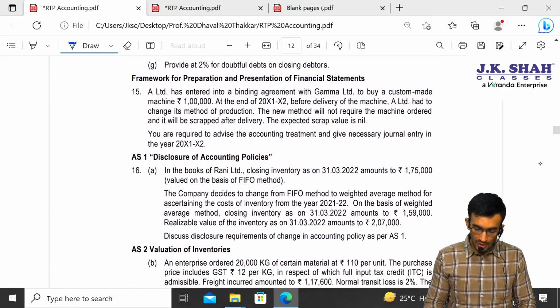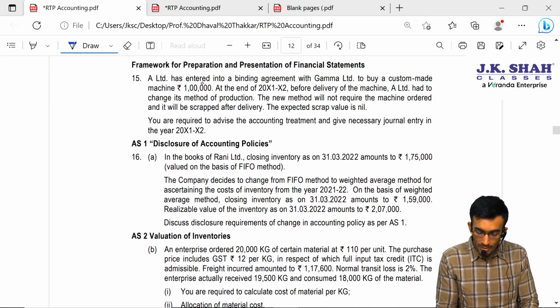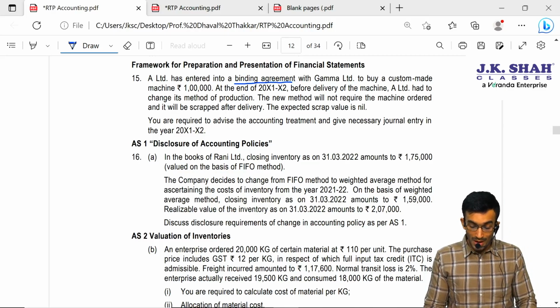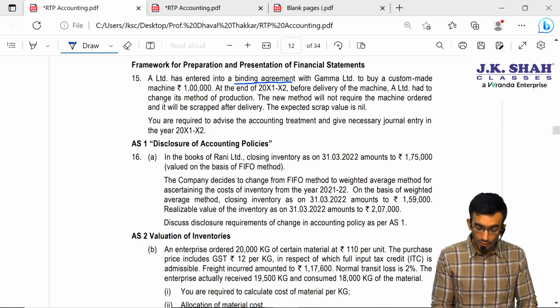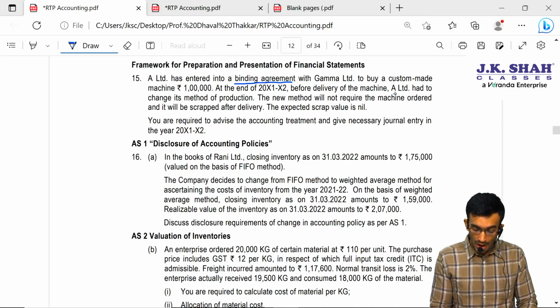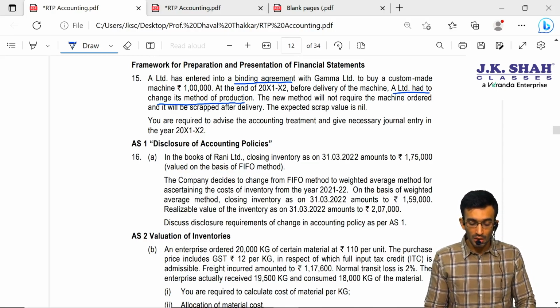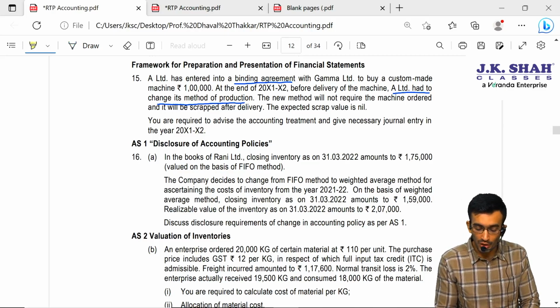The first question is based on the Framework for Preparation and Presentation of Financial Statements. A Limited has entered into a binding agreement with Gamma Limited to buy a custom-made machine for ₹1 lakh. At the end of 2011-12, before delivery of the machine, A Limited had to change its method of production. Now you might be thinking that A Limited will cancel the order. But A Limited cannot cancel the order, because it entered into a binding agreement.